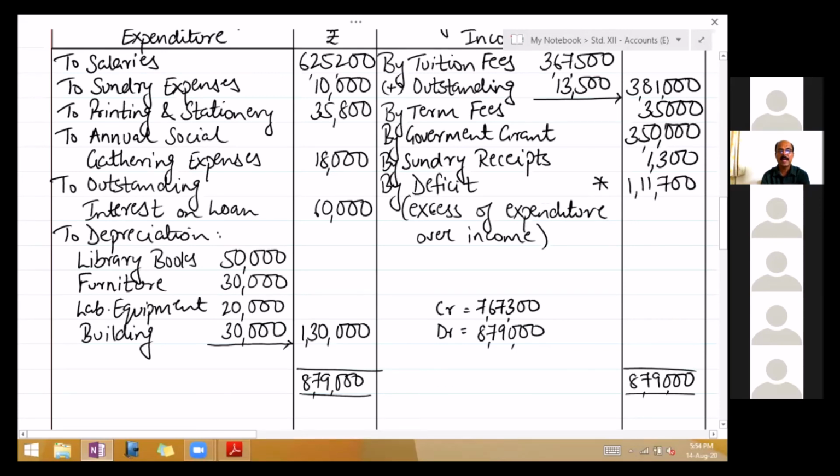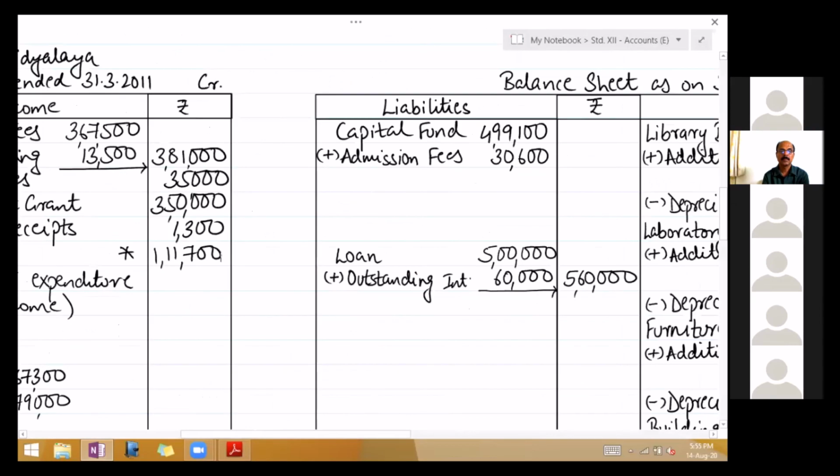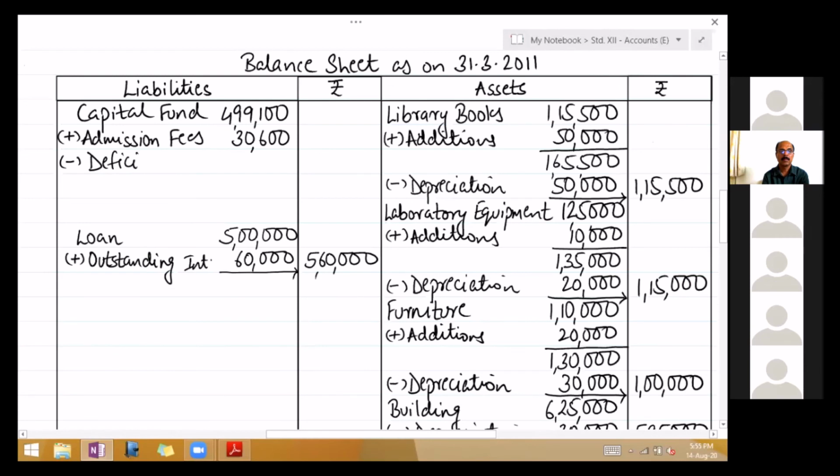Deduct this 1,11,700 from capital. So on the liability side of the balance sheet, deficit 1,11,700 to be deducted from your capital fund.